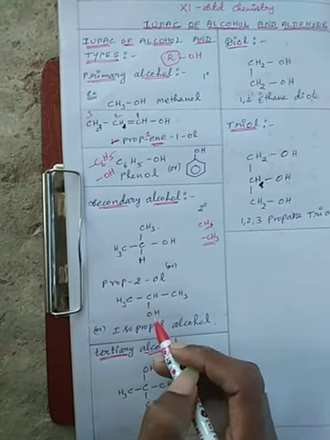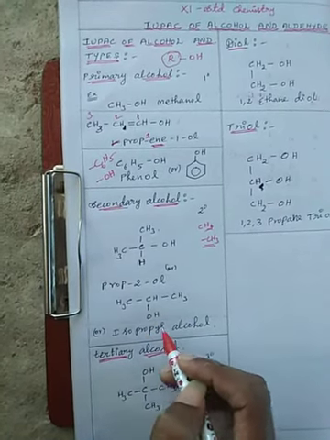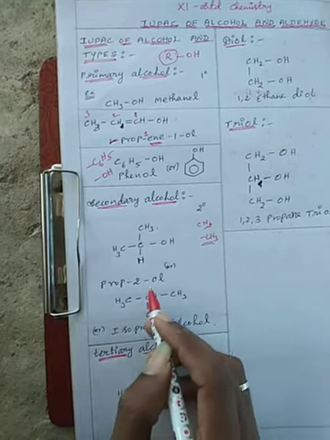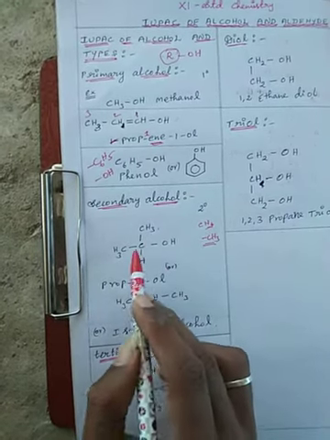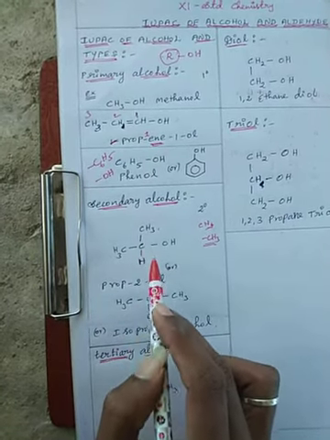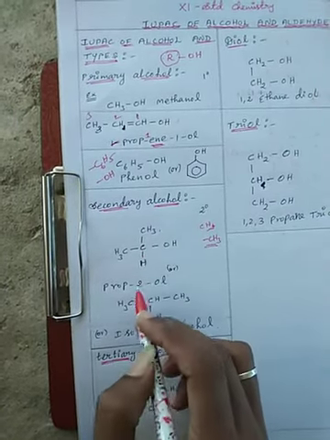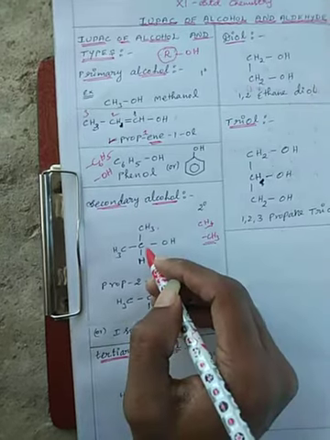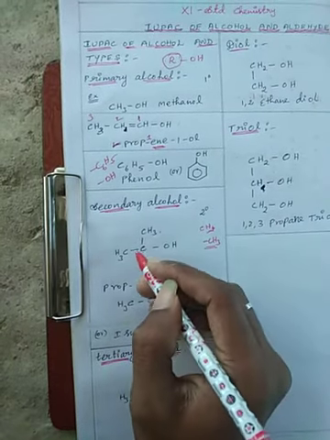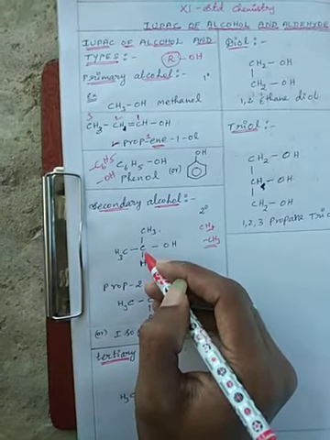In yesterday's class we discussed isopropyl alcohol: 3 carbons, propan-2-ol, the same structure, CH3 and alcohol. So two methyl groups are present on the same carbon atom.